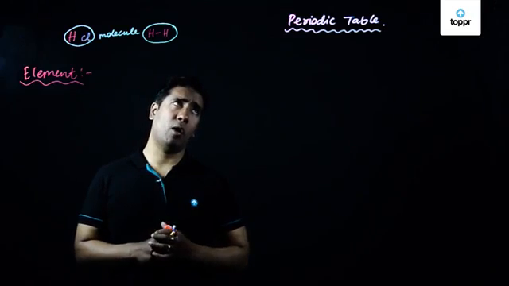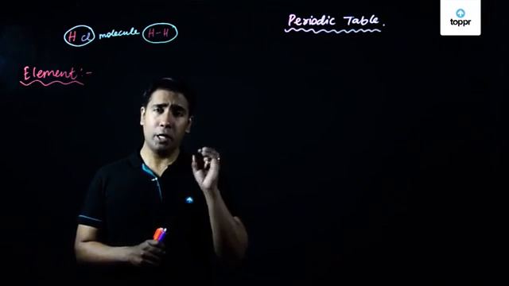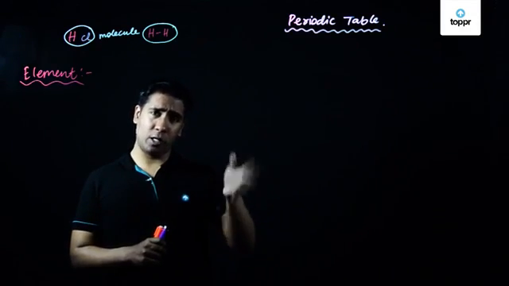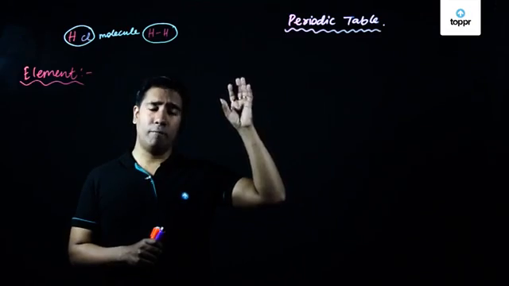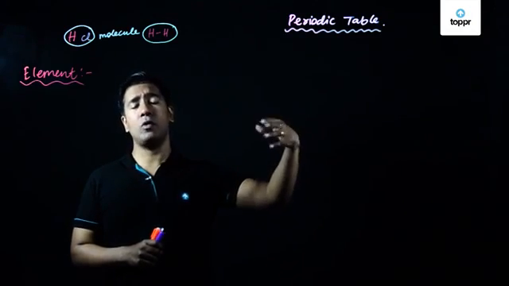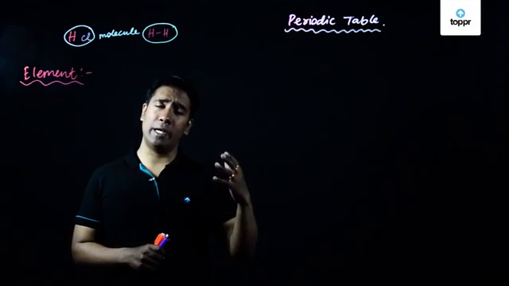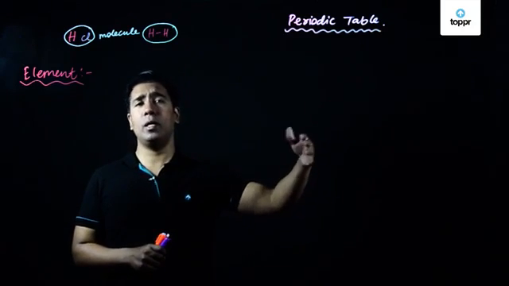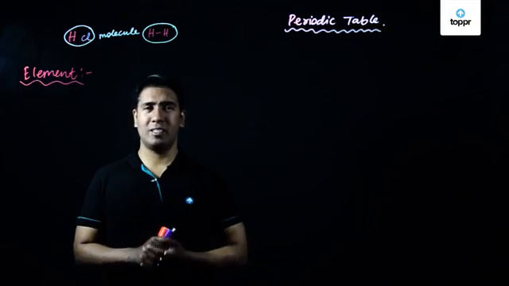So in this chapter, from now onwards, we will be looking at how the different individual elements, which cannot be further broken down, can be arranged in terms of their properties. In total, as I have already told you, we will have 118 elements, which will be arranged in terms of their similarity of properties.